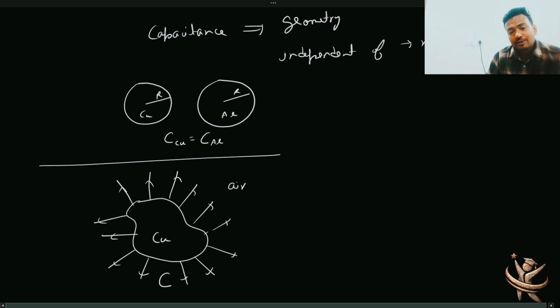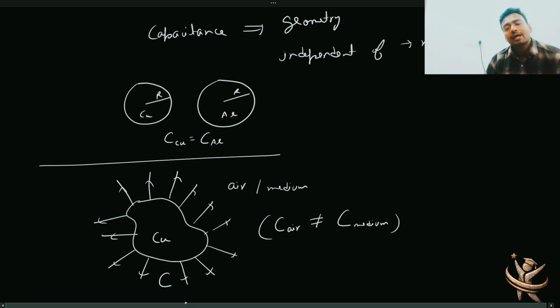Now if I assume air in the surrounding medium or some other medium, this will definitely affect the value of C. मैंने क्या बोला था, शेप, अभी तक यहाँ पे it is directly dependent on the shape, but it is independent of the nature of the material, but yes, it is dependent on the outer side का medium. So basically if I take air, it will have some capacitance as C air, and that is not equal to C with this medium. This also you need to understand. Medium की dependence कैसे काम कर रही है, this I will discuss later. इसे actually presence of dielectrics भी बोलते हैं, that I'll discuss later.